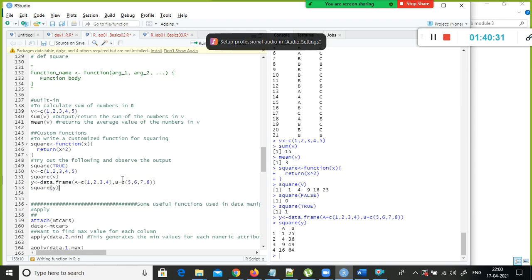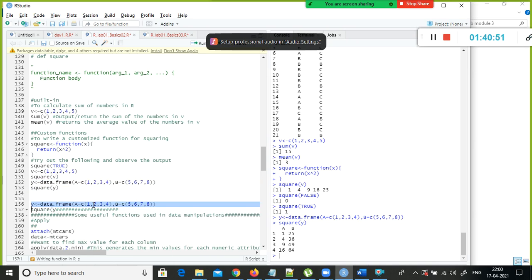It creates two columns, right? Each vector becomes a column. The values in this vector become part of column A, and the values in this vector become part of column B. But if you don't specify A and B, what will happen? It will not have any column name.